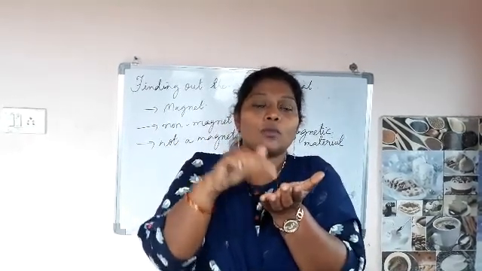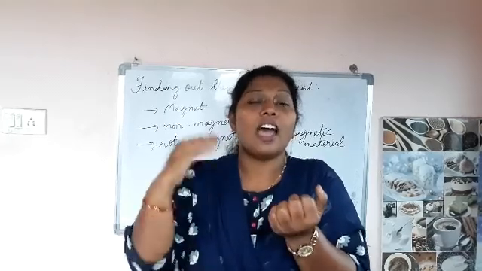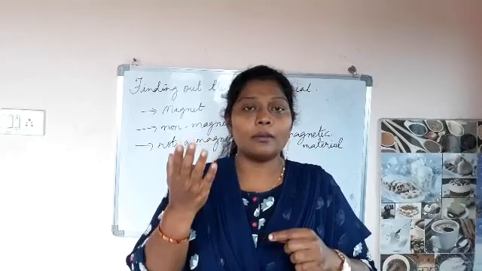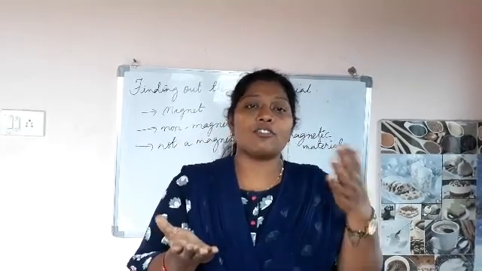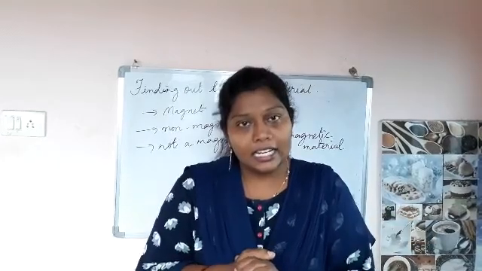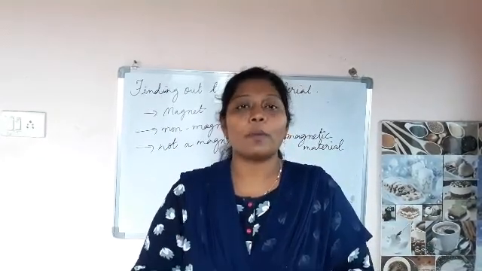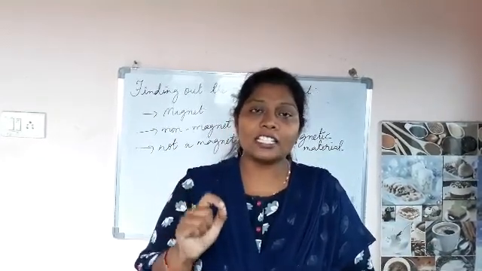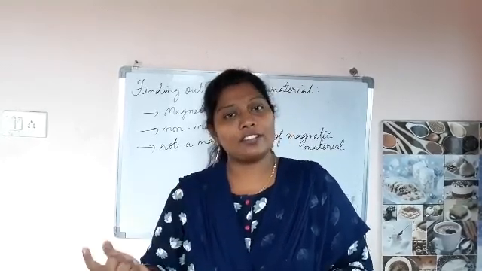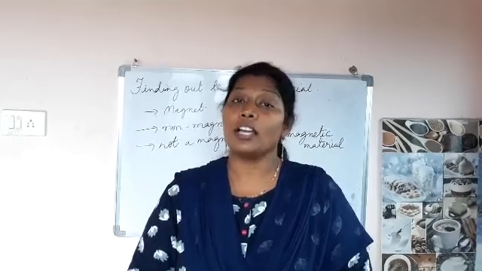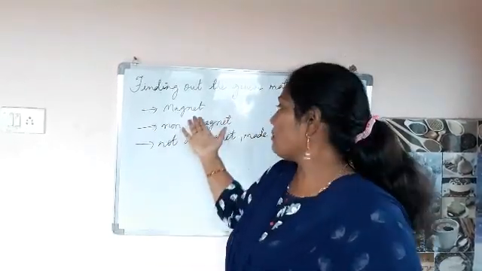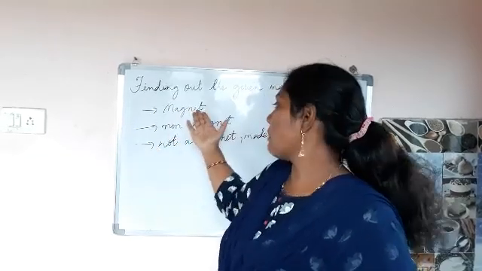If one pole is attracting and the other pole is repelling, if one pole of the given magnet is attracting the other pole of another magnet, then based on the attractive and repulsive property, I can classify this material as a magnet. Why? Because one pole has to attract and the other pole has to repel. So, on this property we can say the given object is a magnet.